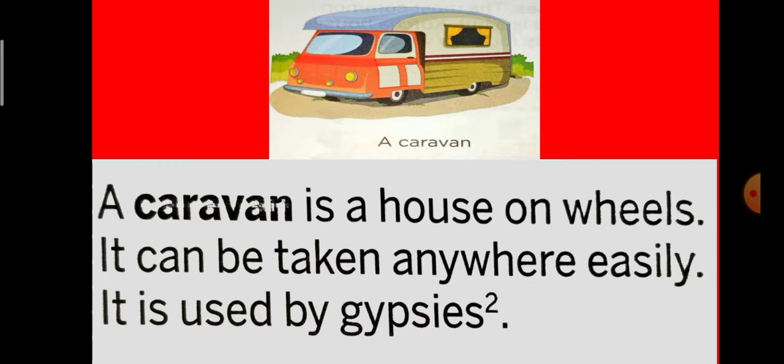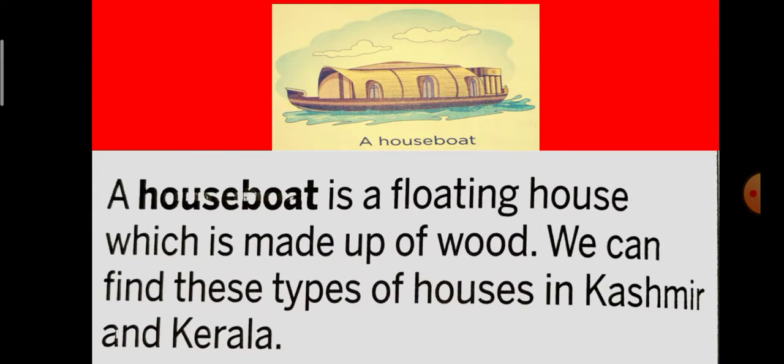Now see the next house, that is a houseboat. A houseboat is a floating house. Obviously the boat floats on water, so it is a floating house, which is made up of wood. Obviously wood can float easily on the water. We can find these types of houses in Kashmir and in the state Kerala, or in many places, no issue.